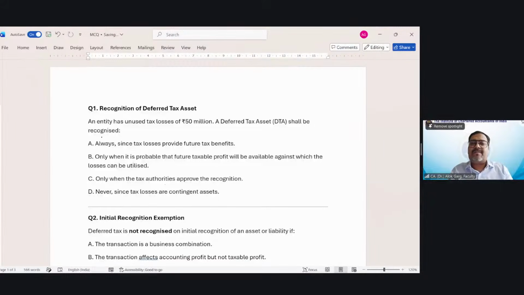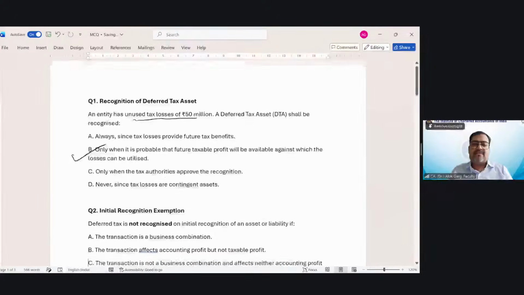What is the right answer? An entity has unused tax losses of 50 million. So DTA will be recognized to the extent it is probable that future taxable profit will be available against which the losses can be utilized. B is the right answer. Question number two.